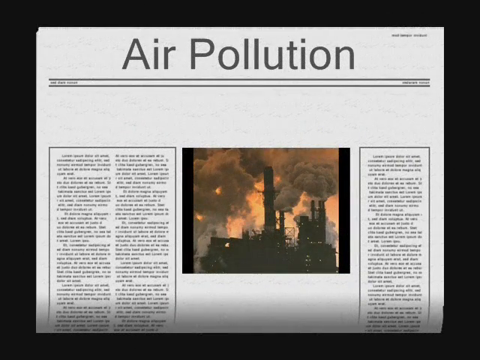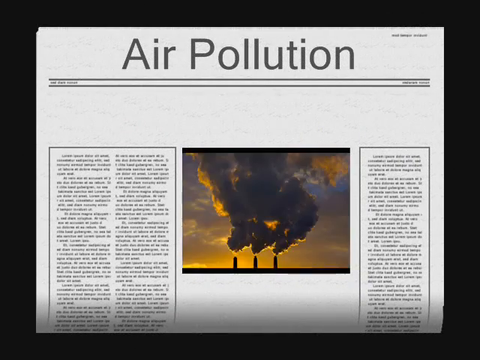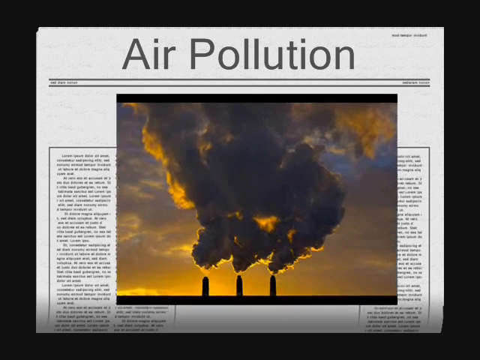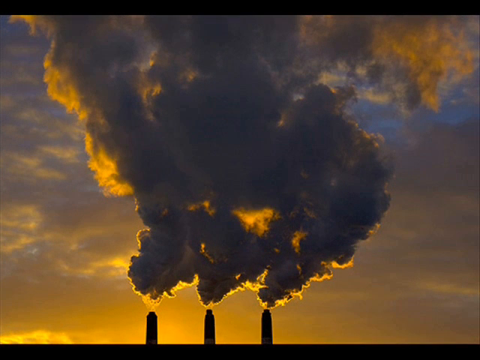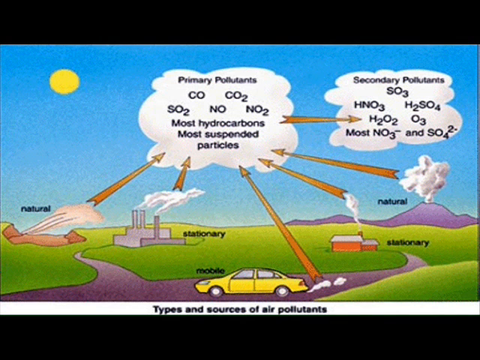What is air pollution? Air pollution occurs when gases, dust particles, fumes or odors are introduced into the atmosphere in a way that makes it harmful to humans, animals and plants. There are two types of pollutants, primary pollutants and secondary pollutants.